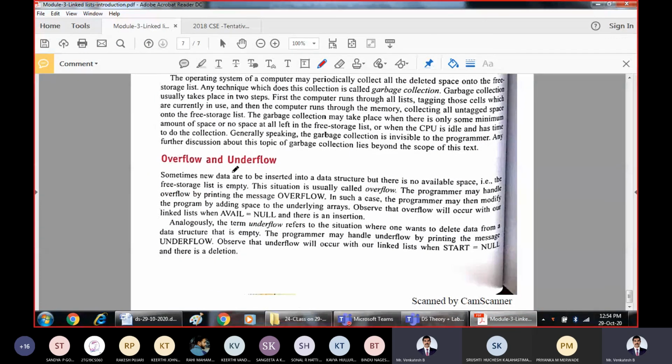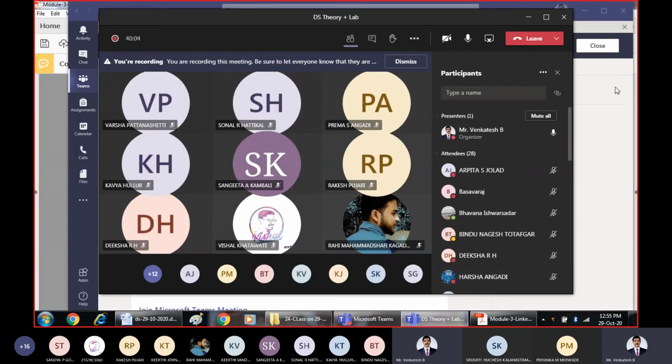So overflow and underflow are the usual notions already known to you. What actually is overflow? If you are trying to insert new data into a data structure but there is no available space, that is called overflow. We have seen these conditions in stack and queue, and overflow and underflow situations apply to each and every data structure. So overflow indicates that you are trying to insert new data into a data structure in which there is no space.